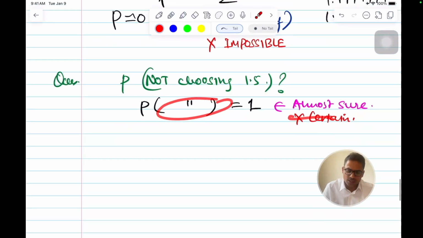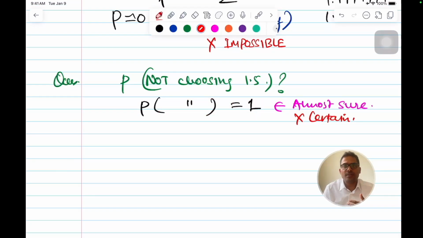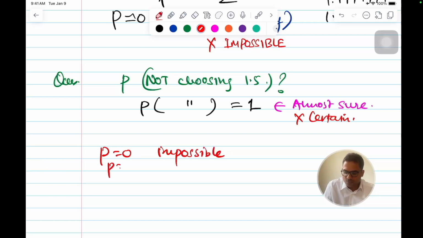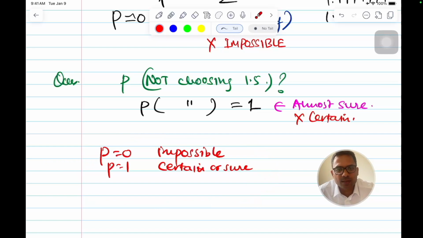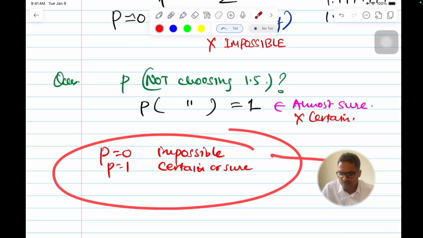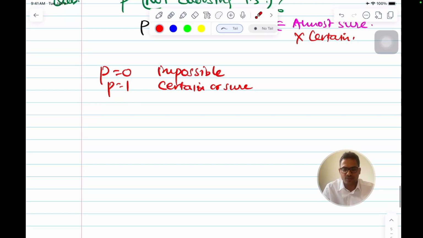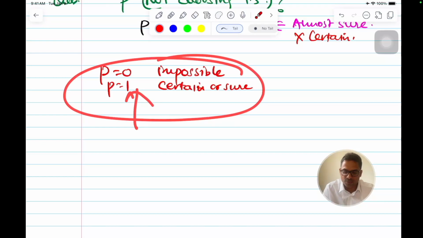But in practical terms, we mostly discuss finite or discrete numbers. So from there comes the definition that we usually understand, that p equal to 0 is impossible and p equal to 1 is certain or sure. I can give you an example where this definition holds. Let me give you a quick example so that you understand. When will this definition of p equal to 0 and p equal to 1 hold?